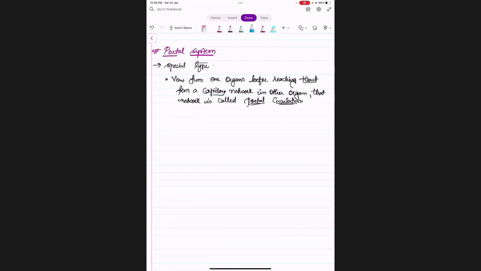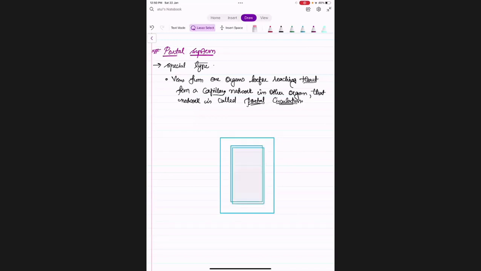What we are saying is, let us make it in this format. Let us say that this is the circulation part.